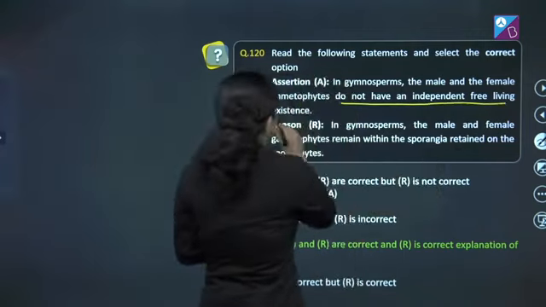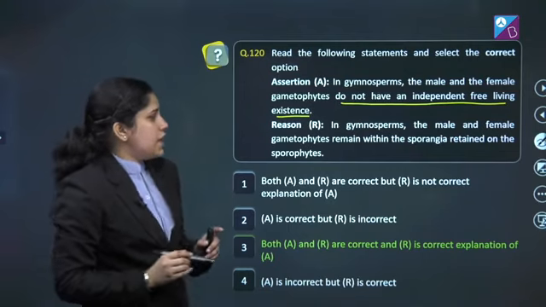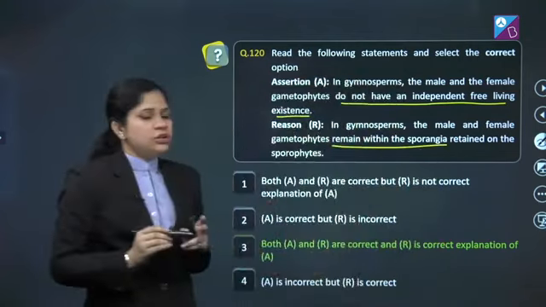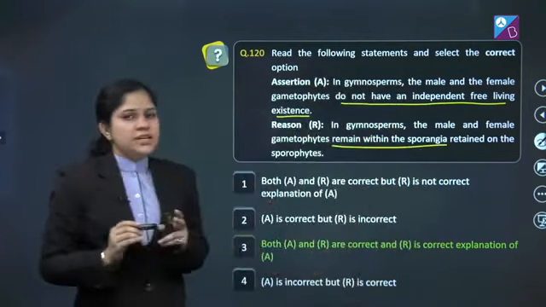However, in algae, bryophyte and pteridophyte, we have free-living gametophytes. Reason: in gymnosperms, the male and female gametophytes remain within the sporangia, retained on the sporophyte. And this reason is the correct reason for the given assertion. If we analyze all the options, the correct answer of this question will be option number 3.